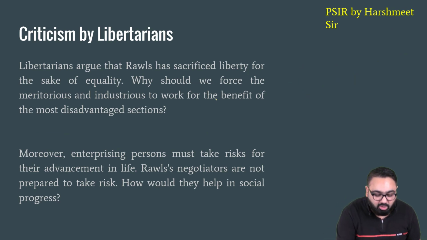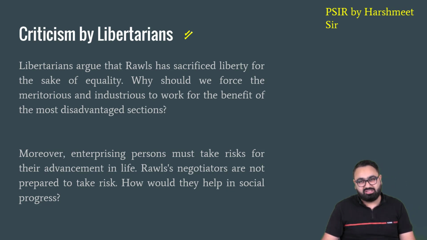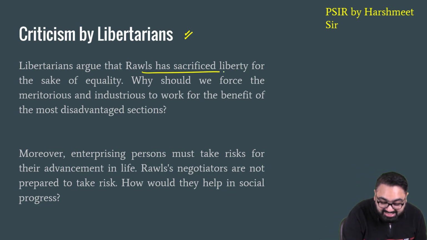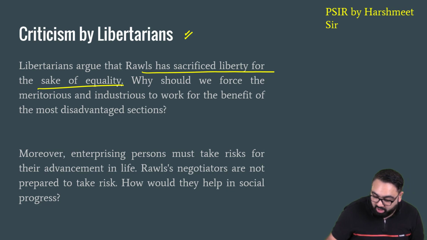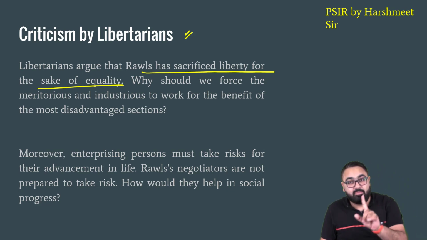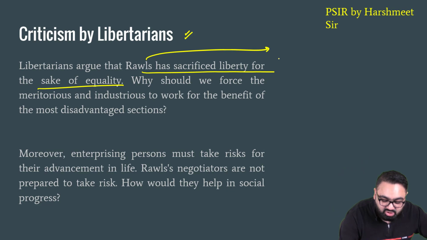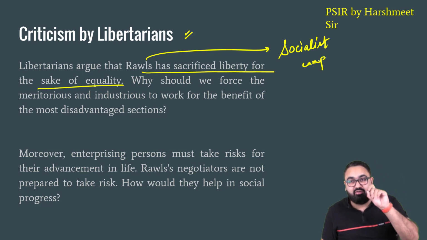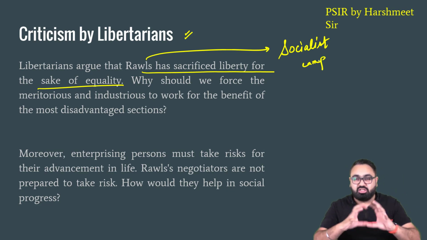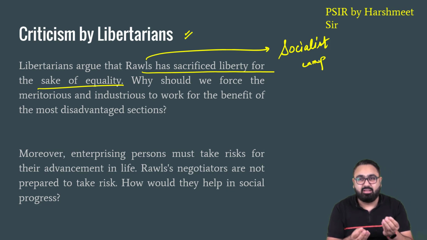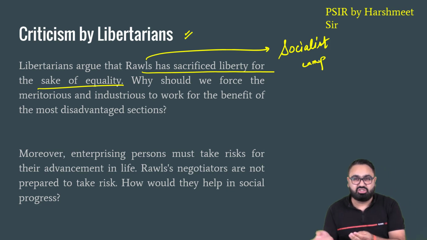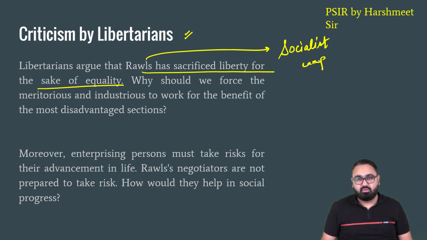Even those who follow the theory of liberalism have been against what John Rawls had said. Why? The liberal thinkers argue that John Rawls has sacrificed liberty for equality. Again, the liberal thinkers think that Rawls has gone towards the socialist camp. Why? He talks about equality of everything. He talks about distribution of goods in such a manner that those who are at a disadvantaged position should get the benefit out of it.